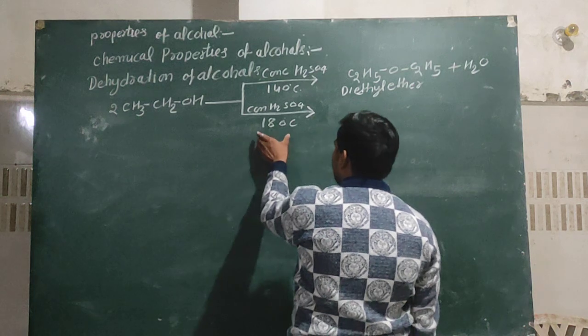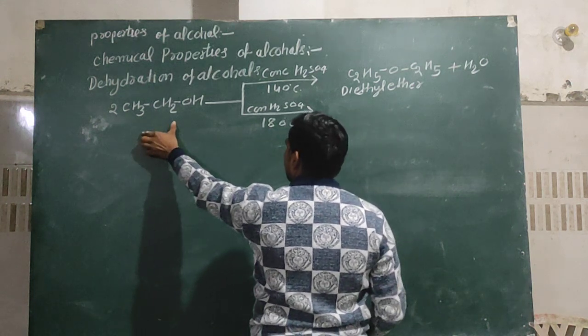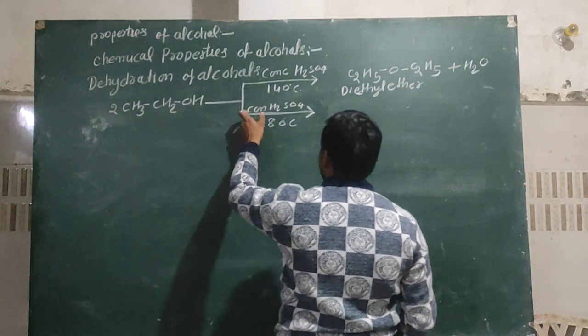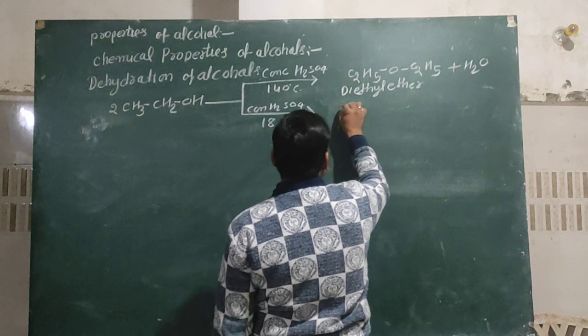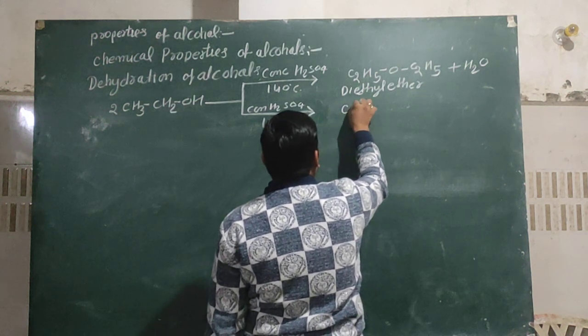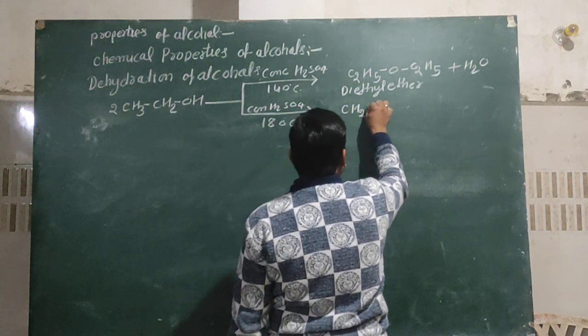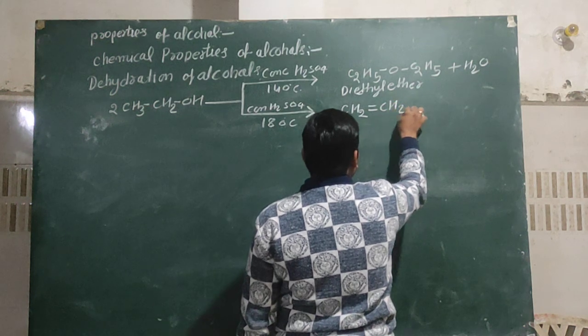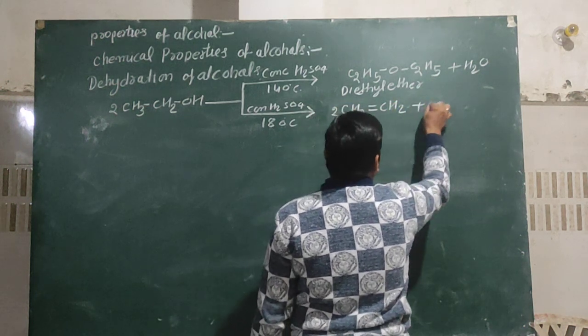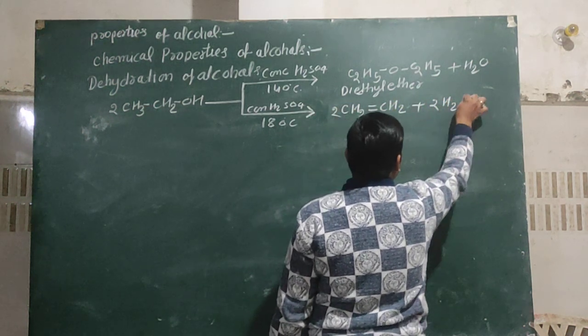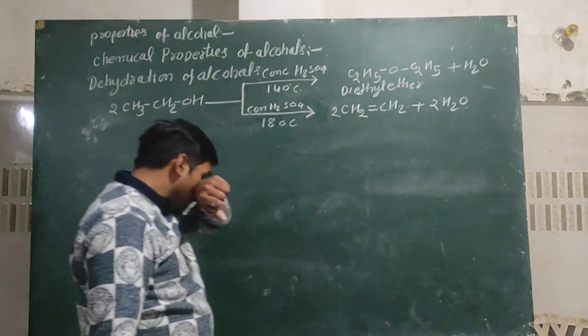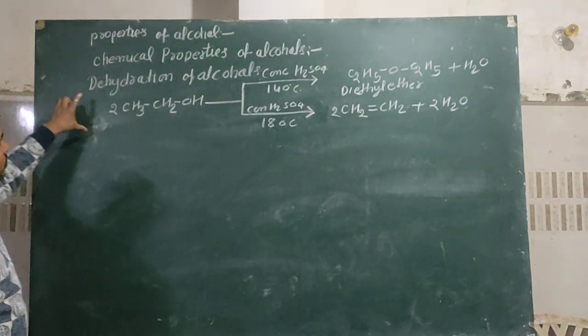But at 180, when 2 mole of ethyl alcohol react with conc H2SO4, then it forms ethylene CH2=CH2 and also removes 2 molecule of water. It is the most important